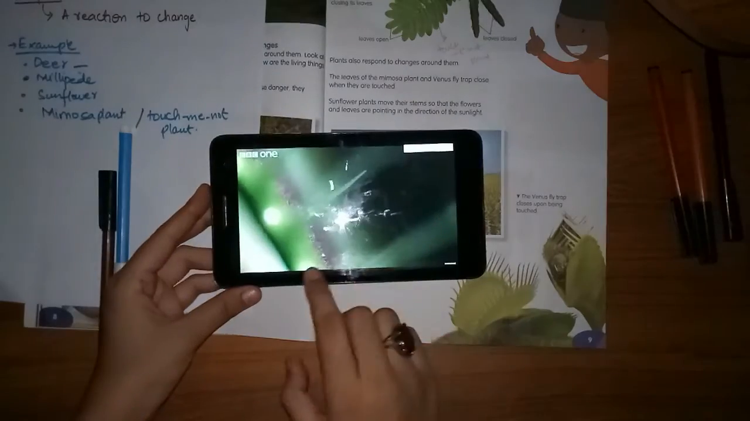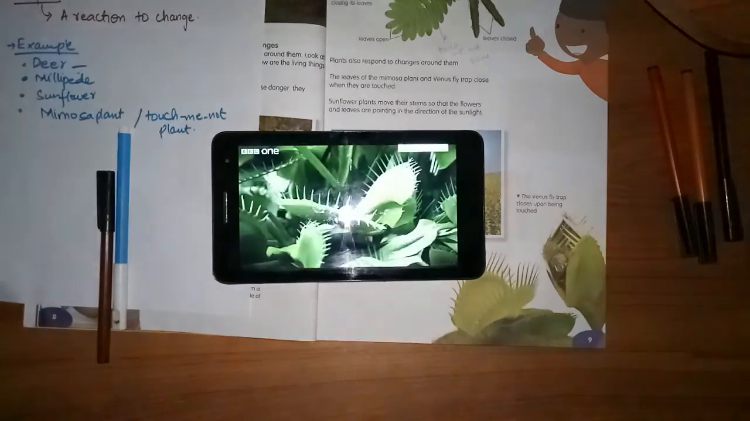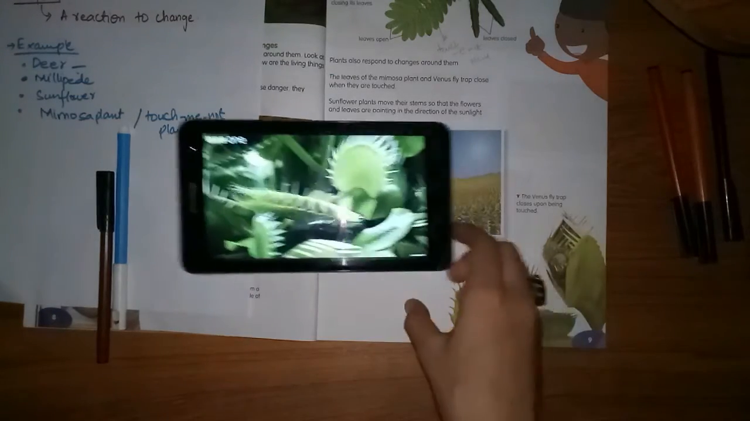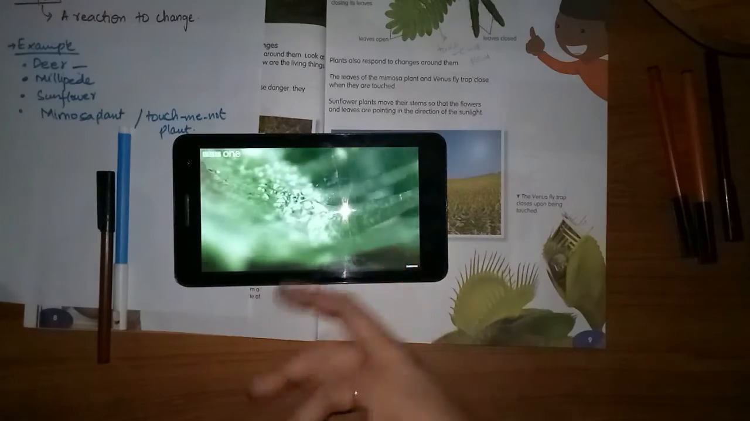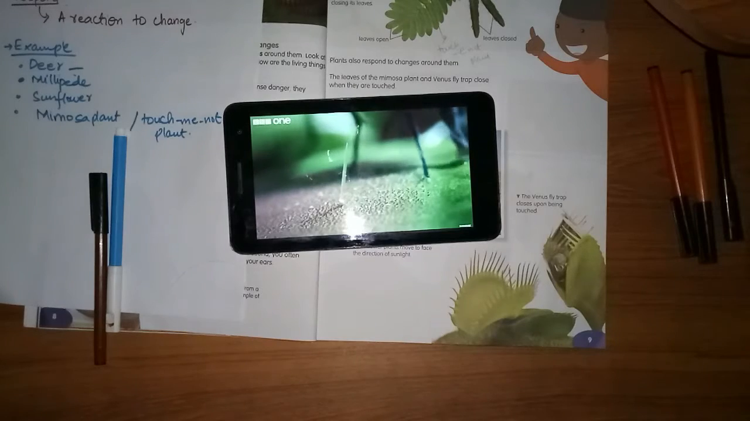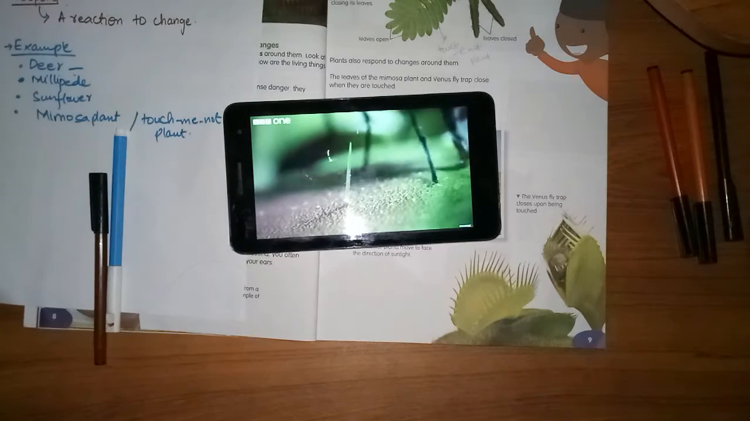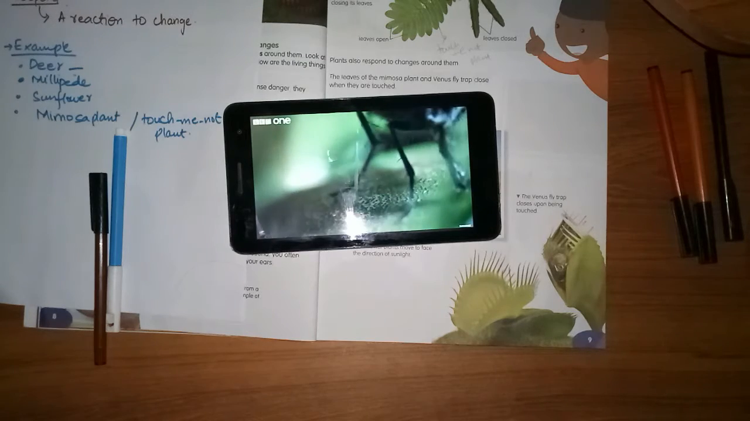See, this is the Venus fly trap. This is how it opens, right? How quickly this plant closes itself when an insect sits on it.